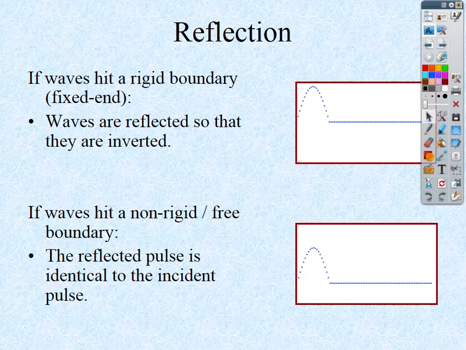Okay. So if you look at the top one, a reflected wave hits a boundary and comes back inverted. The top one, you have this little whip up and come back down. That would be a free boundary. It's going to come back exactly the way it came. That's going to be very important. You're going to have to recognize that when we get to this interference stuff next, right here.